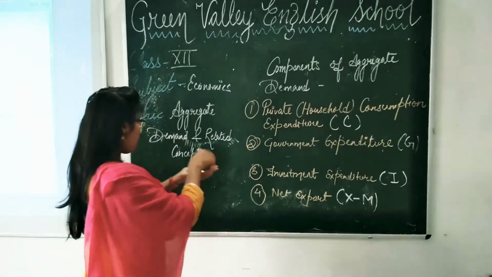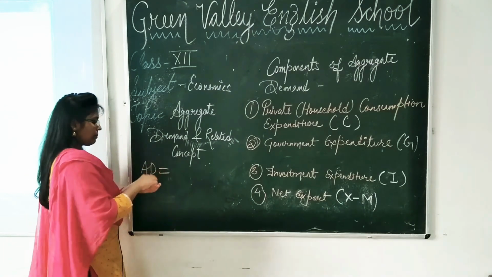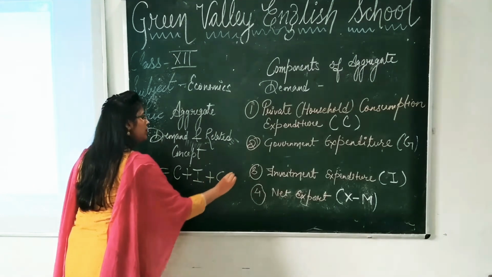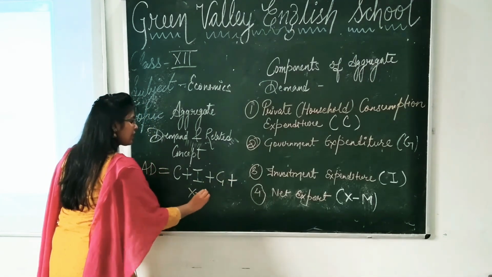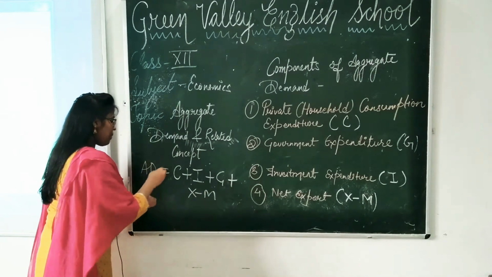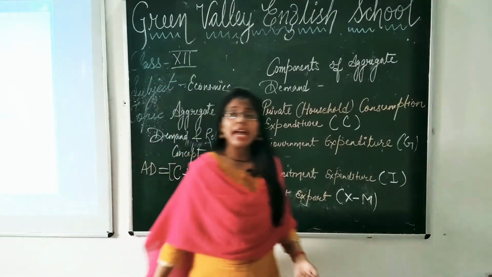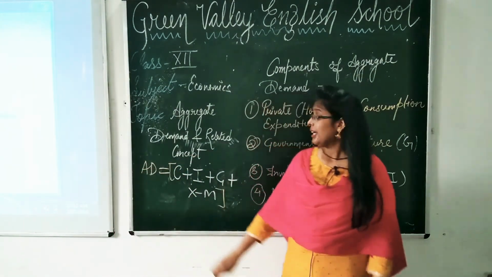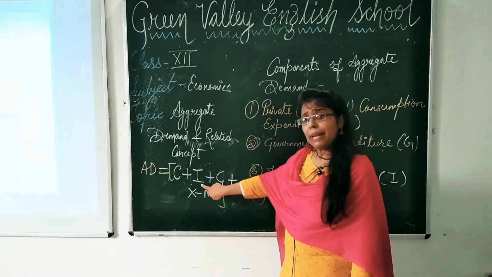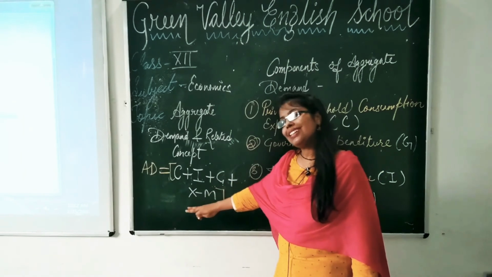Now from here only you can get a formula that aggregate demand is equal to C plus I plus G plus X minus M. What is X minus M? Export minus import. So aggregate demand is equal to C plus I plus G plus X minus M. That is private consumption expenditure plus investment expenditure plus government expenditure plus export minus import.